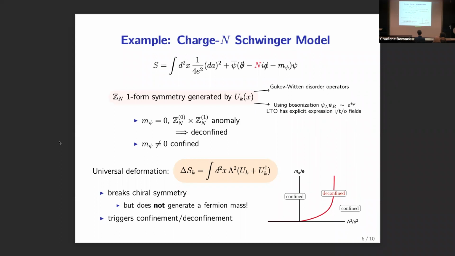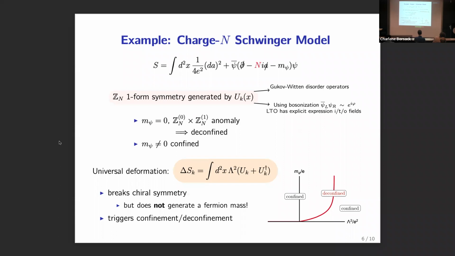Now we turn on this deformation, which is built out of these LTOs that are the generators of the one-form symmetry. Because there's the mixed anomaly, these U_k operators are going to be charged under the chiral symmetry. So adding them to the action, again, explicitly breaks the chiral symmetry. But it turns out it does not actually generate a fermion mass. And so you can see this picture in the lower right-hand corner sort of tells the story about what's going to happen.